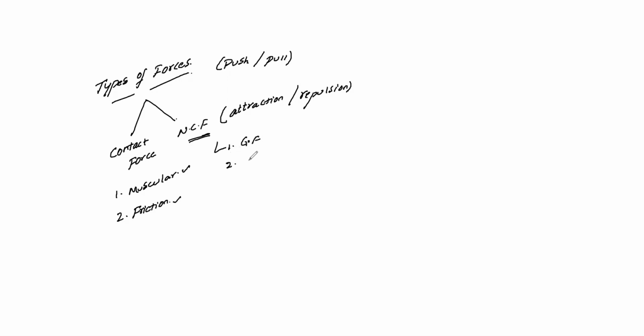Okay, so gravitational force. Second one is your electromagnetic force. Third one is your nuclear forces. These nuclear forces again split into two: one is your strong nuclear force, one is your weak nuclear force. Clear? So these are the four types. The first one, muscular force, is nothing but your applied force. Okay, let's see a small example.